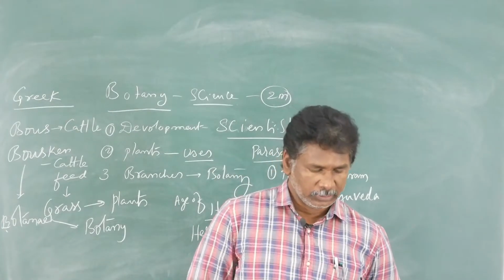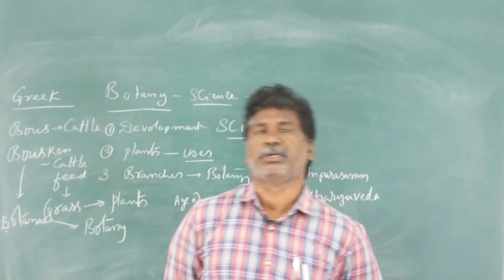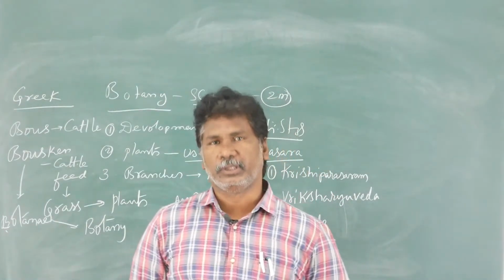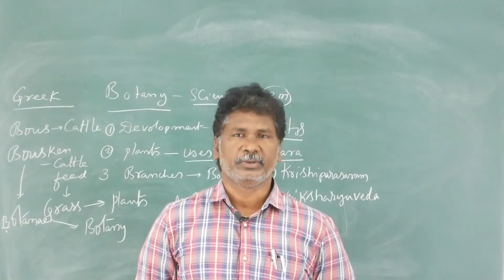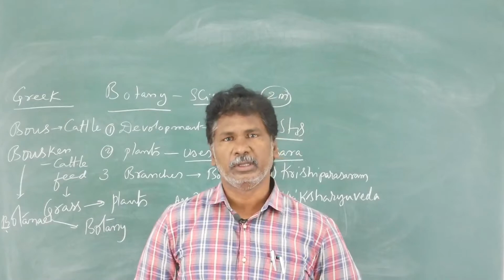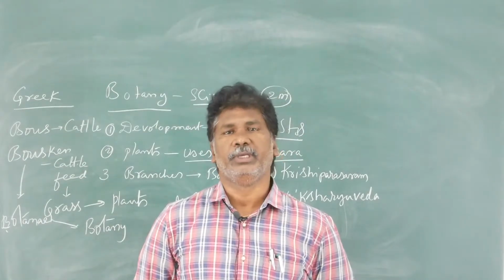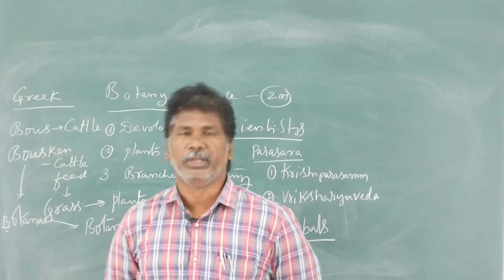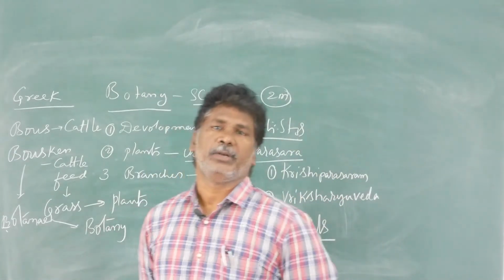Next, in that same century, Robert Hooke was considered as a father of cell biology. He was the first person to discover the cell and also discovered the cell wall. I think he discovered non-living cells from the cork tissue of the oak tree. But he was considered as a father of cell biology.